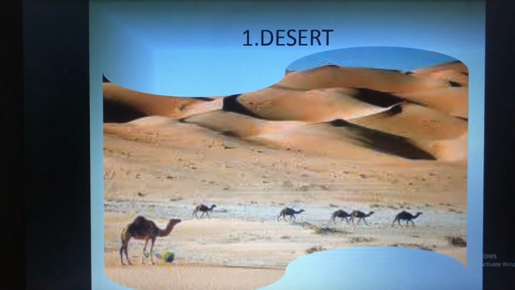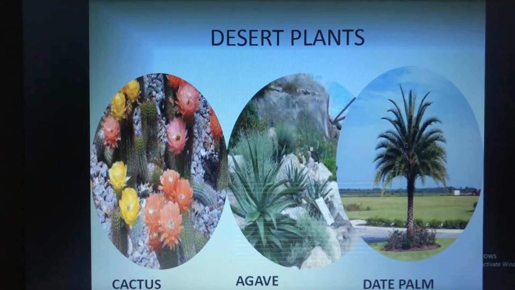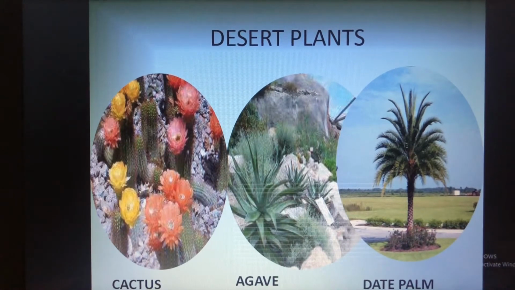Then in the desert we had studied about, this is a desert where we can see the camel. So we had studied about the camel. Then next we had studied about not only the animals, the plants which live in the desert. That is the cactus, date palm, agave. So these are the plants which live in the desert.